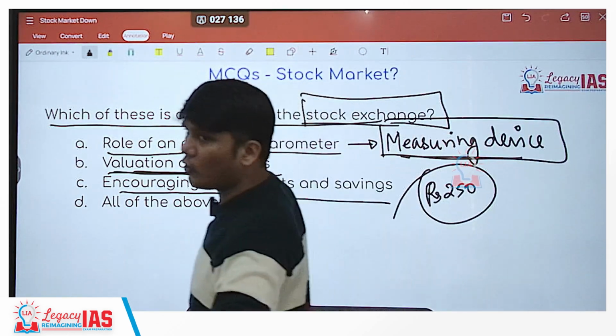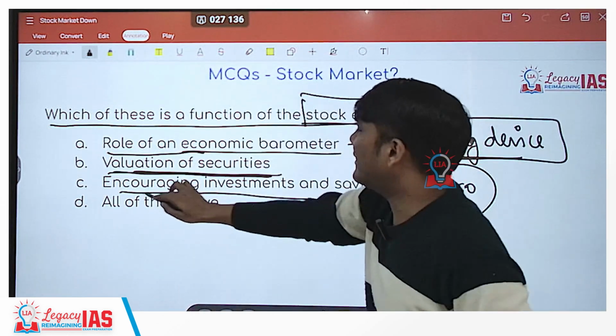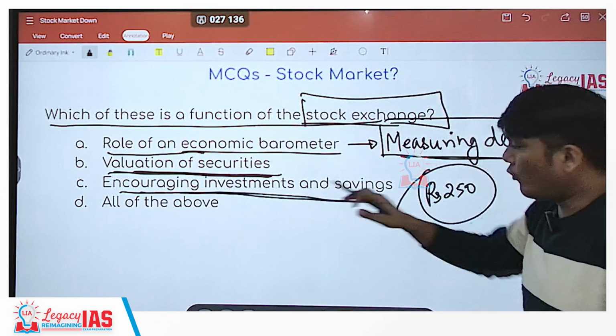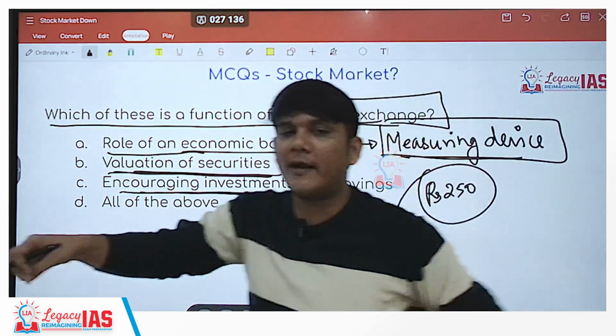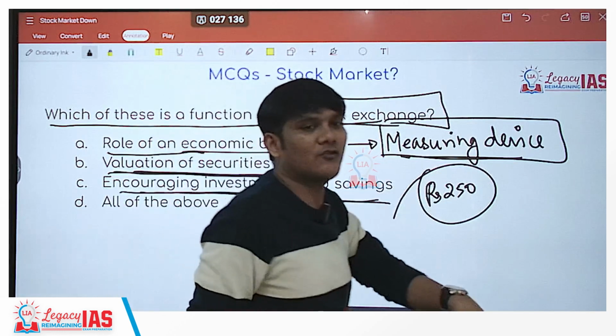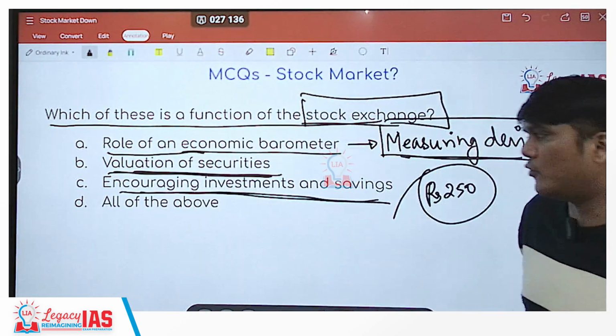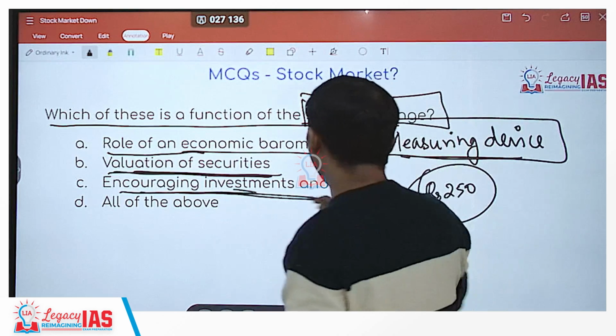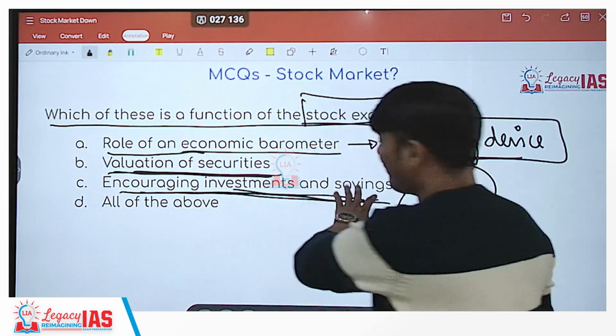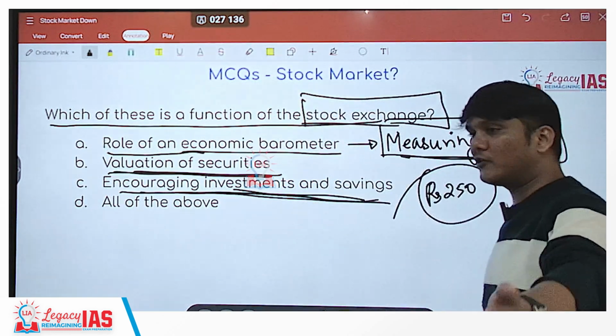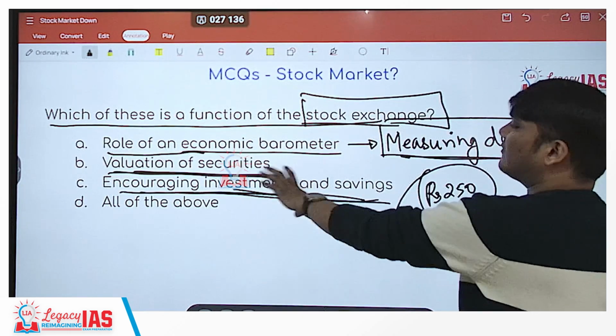So a very small amount also you can invest, hence encouraging investment and savings. Now this 250 rupees would have been stored with you at your home, but now it is in the market. So the money multiplier effect will also come into the picture. Or it would have been spent somewhere, as expenditure. So now it is there in savings and investment.